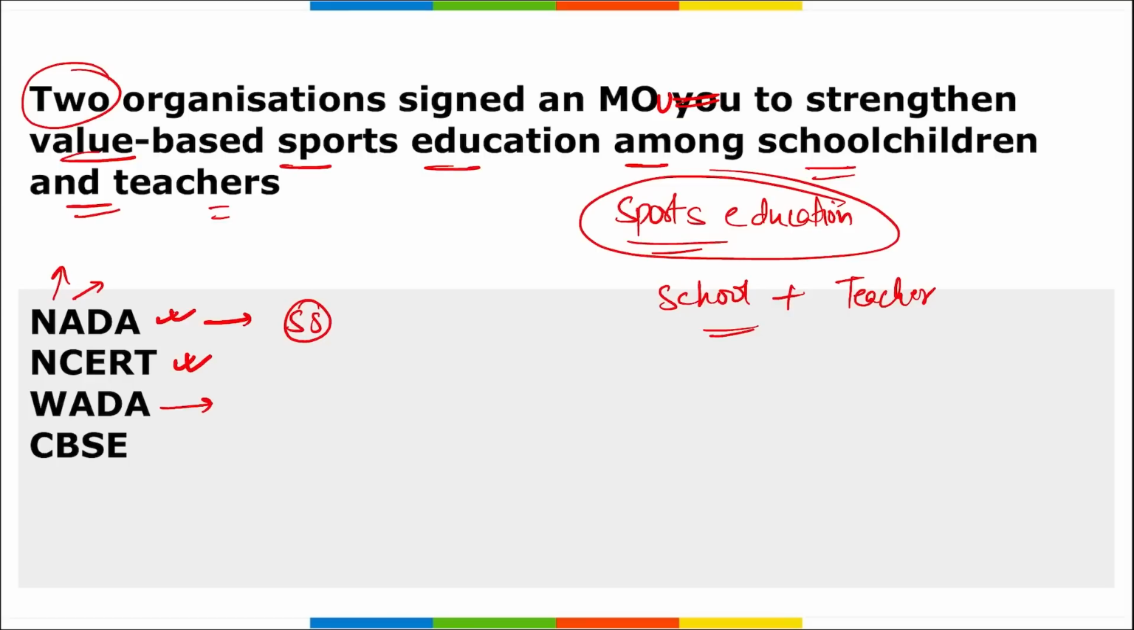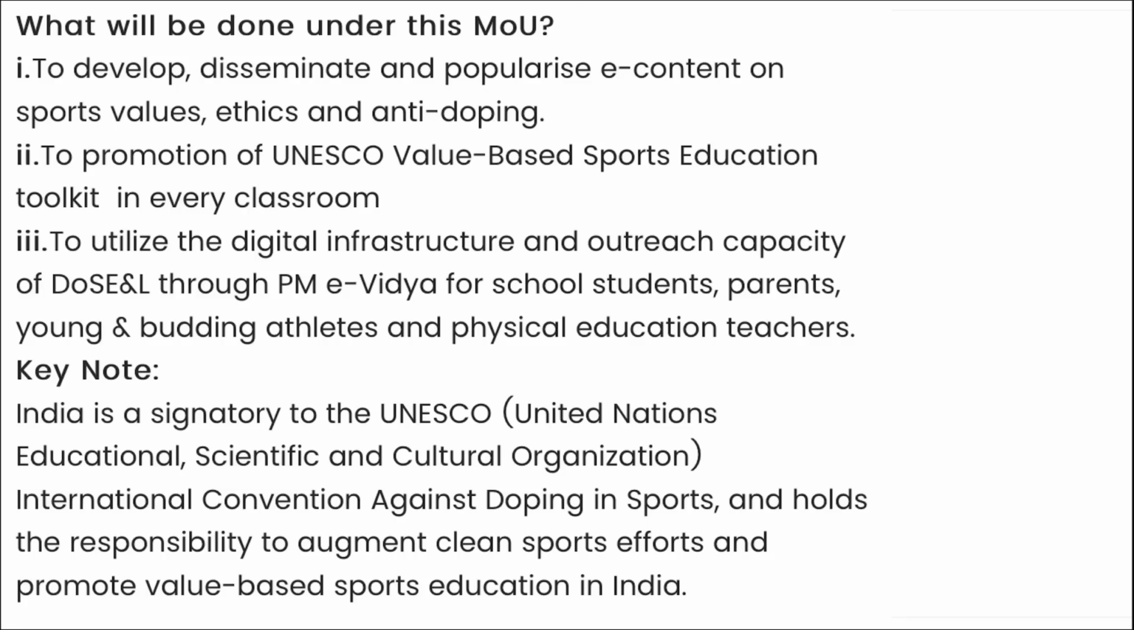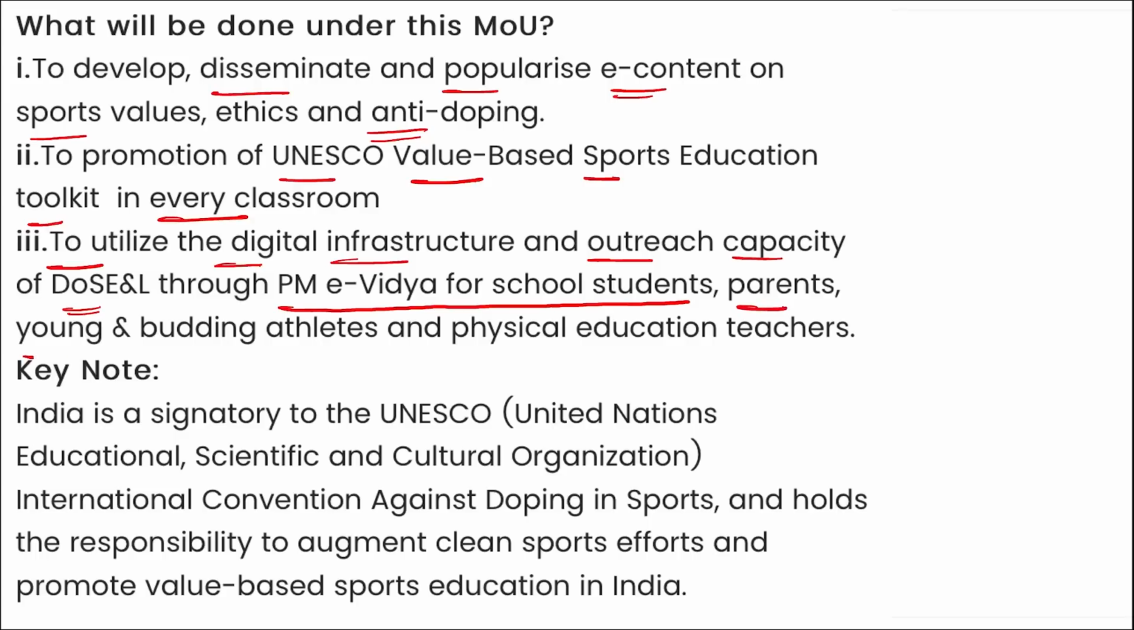All right, so you have to remember this, it is important. Apart from this, you can see that the aims are to develop, decimate and popularize e-content on sports values, ethics and anti-doping, to promote UNESCO's value-based sports education toolkit in every classroom, and to utilize the digital infrastructure and outreach capacity of the Department of Sports Education and Learning through PM E-Vidya for school students, parents, young budding athletes and physical education teachers. These are the basic reasons why this MOU was signed.